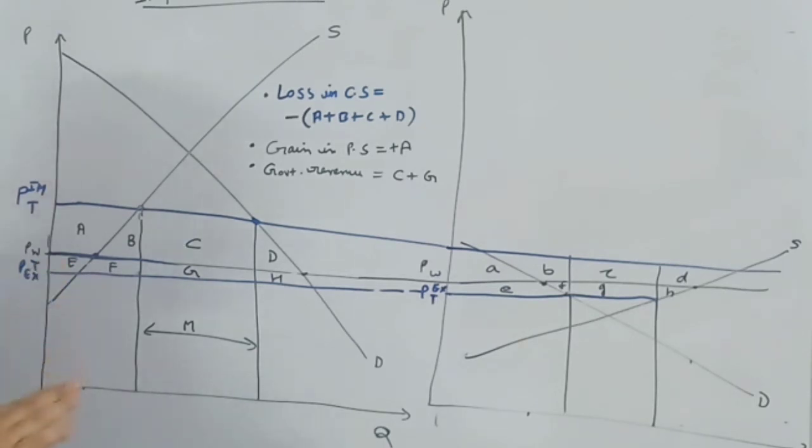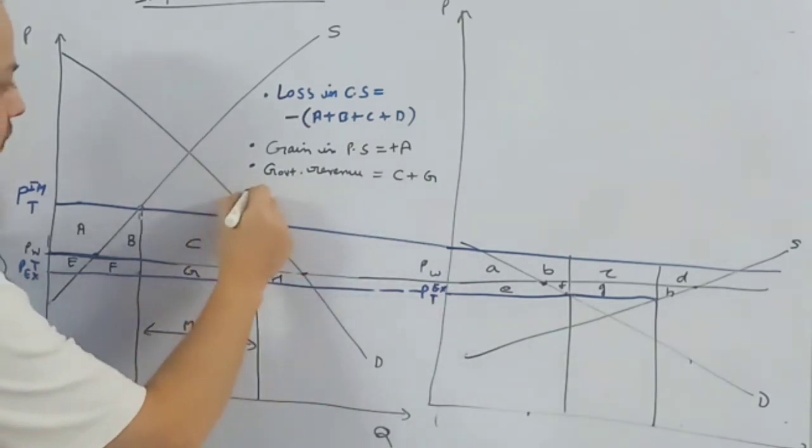Why? Because when this large country imposes a tariff, the world price reduces. So this G represents gain from terms of trade. In the small country case, we don't have this G part. This is a gain from terms of trade, this G.